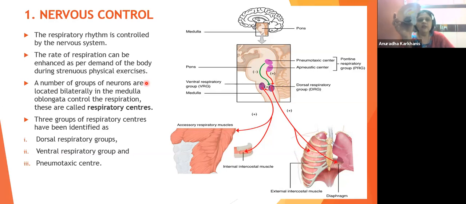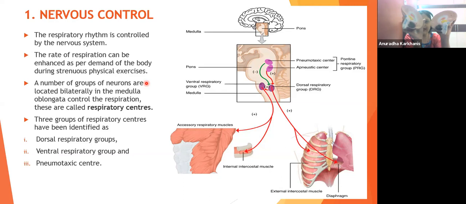See, the respiratory rhythm is controlled by the nervous system. The rate of respiration can be enhanced as per the demand of the body; during strenuous physical exercises we can pump in more air. A number of groups of neurons are located bilaterally in the medulla oblongata. This is your medulla oblongata internal structure. Bilaterally means ये साइड में भी है, वैसे ही ये साइड में भी है, दोनों साइड में है.